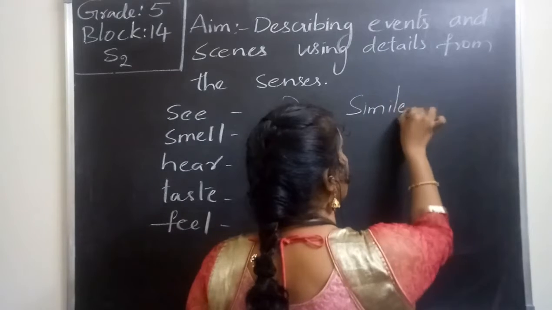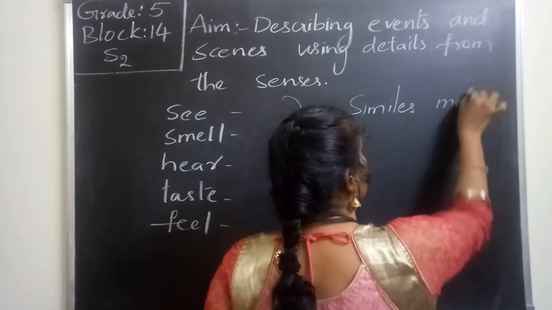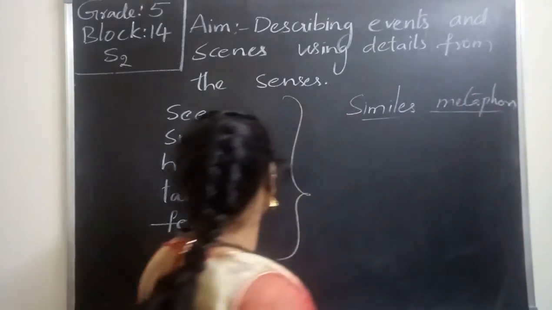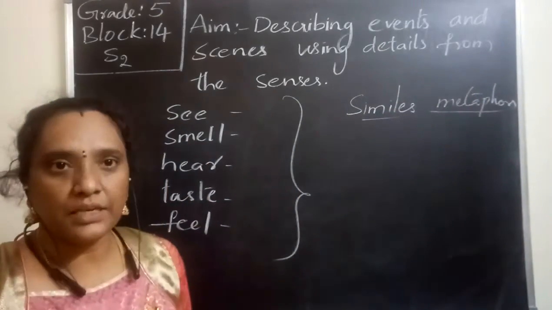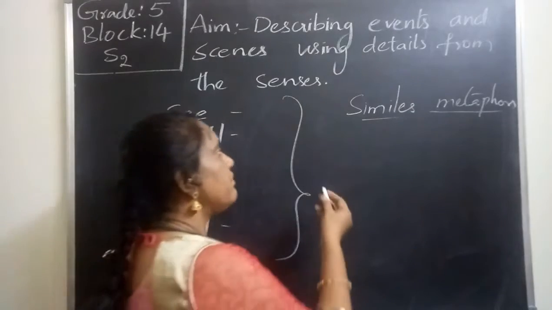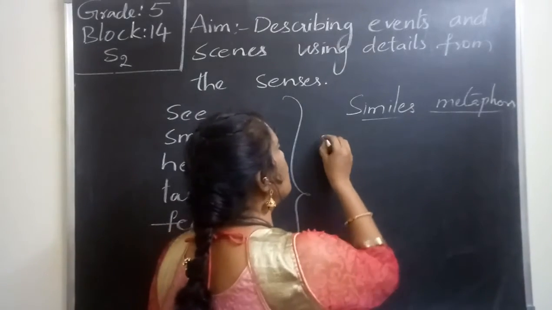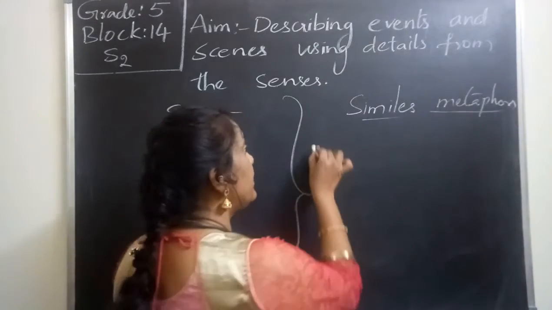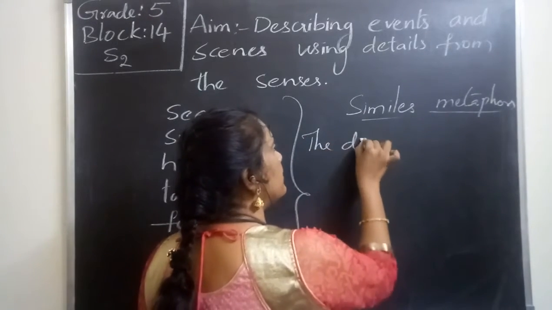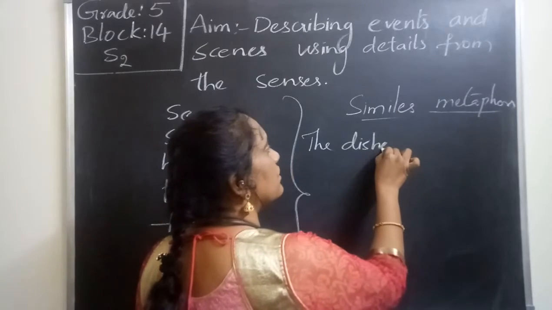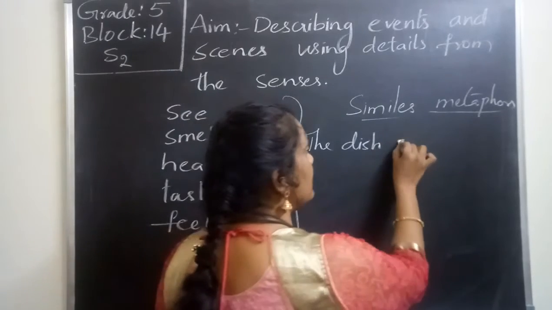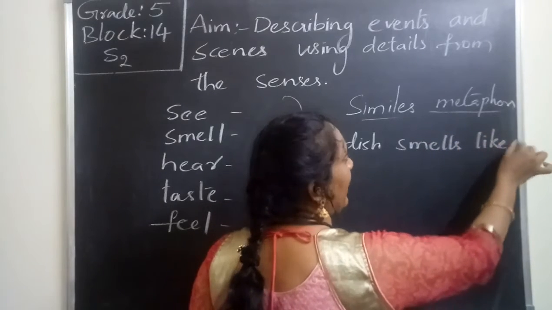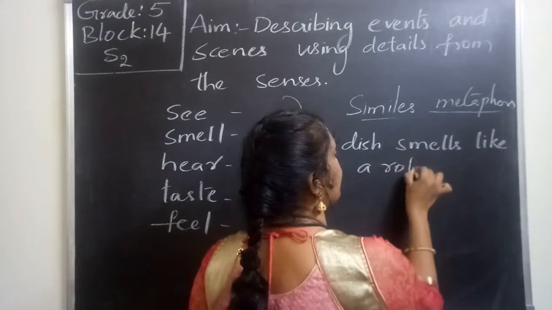If we compare with similes and metaphors, you know what similes and metaphors are. So if I see the smell of something, I can say the dish smells like a rotten egg.